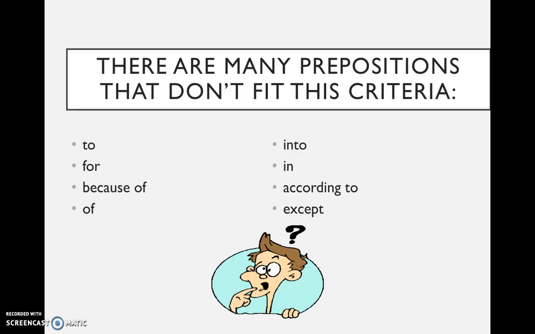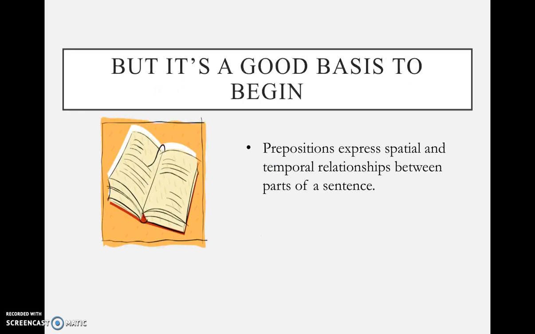But there are many prepositions that don't fit this criteria. To, for, because of, into, in, according to, except, during. So it's not just that prepositions are about place. Prepositions are essentially about spatial, place, and temporal relationships between parts of a sentence. So if I called his name during the performance, that is not about a place per se, it's about a time. So that's why it's still a preposition.